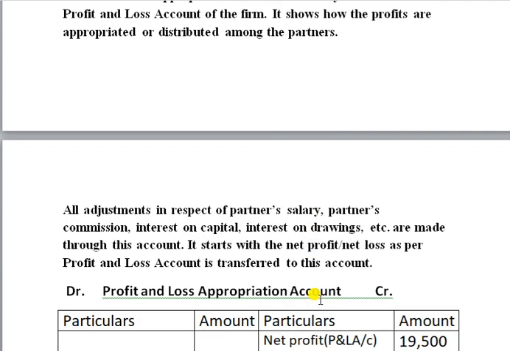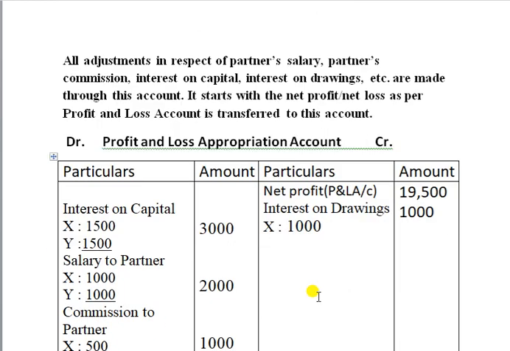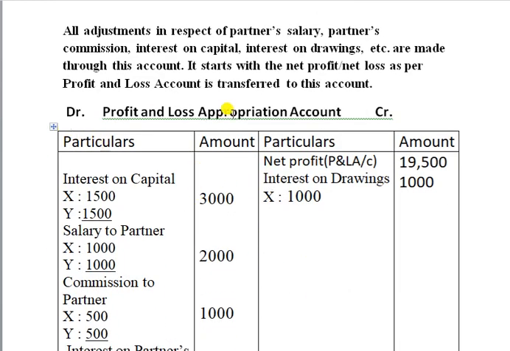Okay, let us go to the profit and loss appropriation account. This is an image of this account I prepared with imaginary figures. These items are my own imagination only, not based on a real question. These are just some numbers I put for explaining this question.